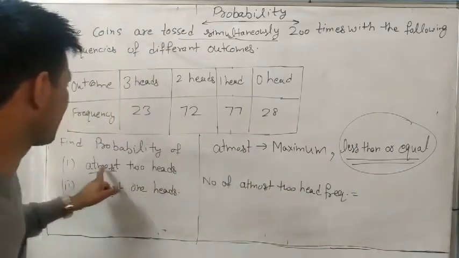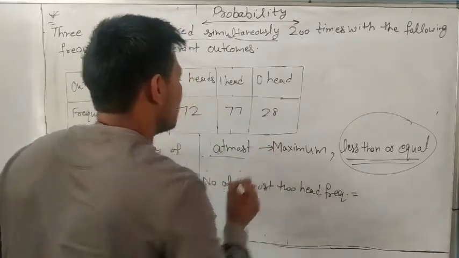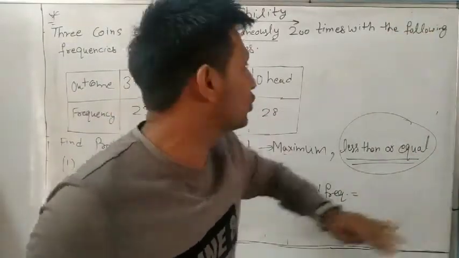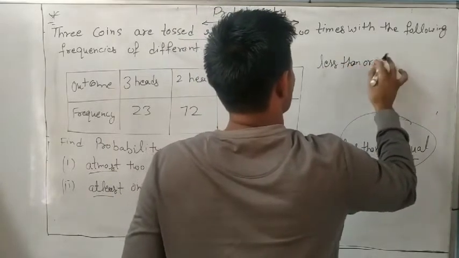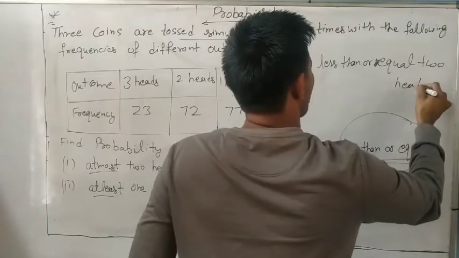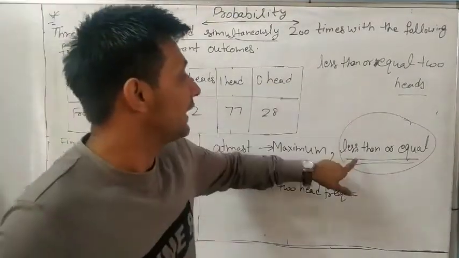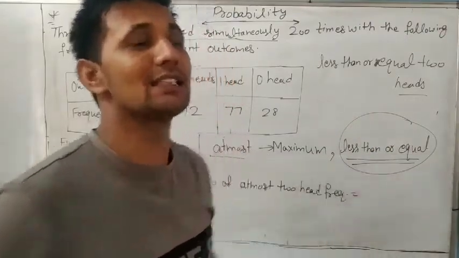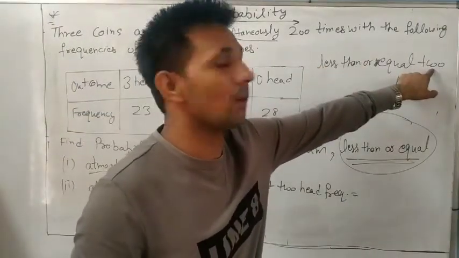At most 2 heads means less than or equal to 2 heads. Because we want to find the probability of at most 2 heads, which is either less than or equal to 2 heads.